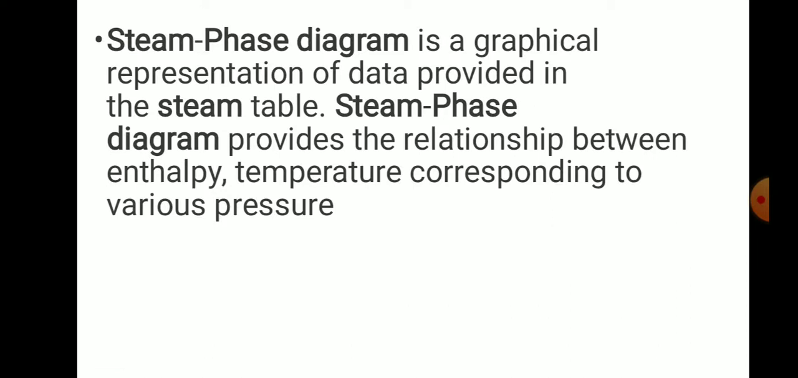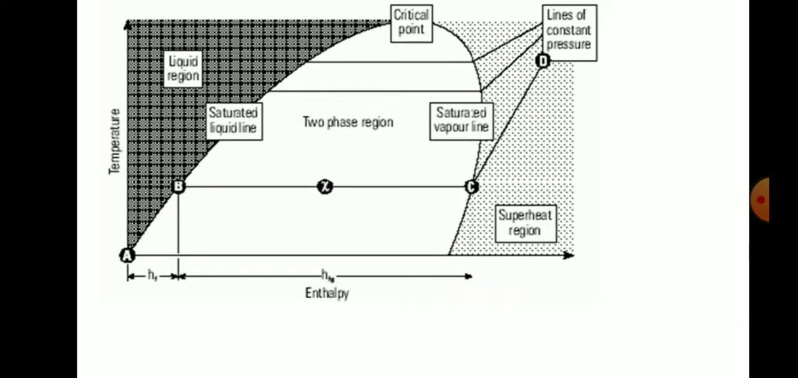So next we see about the steam phase diagram. The steam phase diagram is the graphical representation of data provided in the steam table. It provides the relation between the enthalpy and temperature corresponding to the various pressures. So in enthalpy and temperature, it represents this one. So this we call as the steam phase diagram.